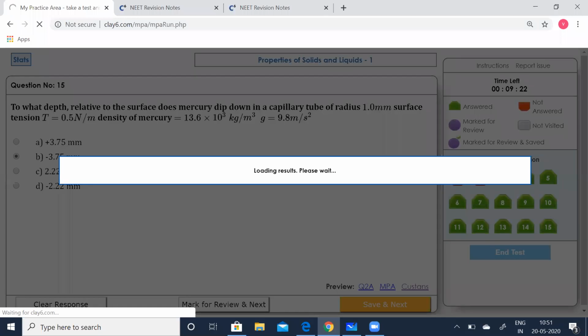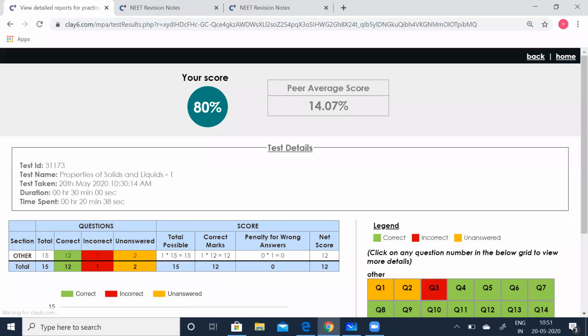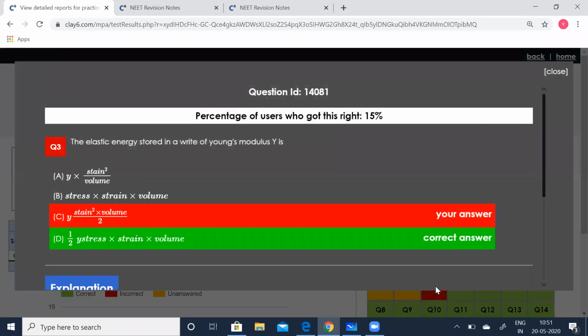The results will be loading. Yeah, it says one incorrect answer. Let's check that incorrect answer. What is the incorrect answer? The elastic energy stored in a wire of Young's modulus Y is Y into strain squared into volume. So we marked it as Y into strain squared into volume. Let us see the explanation given.